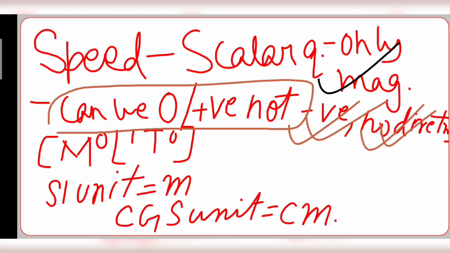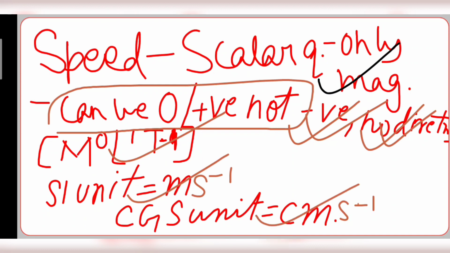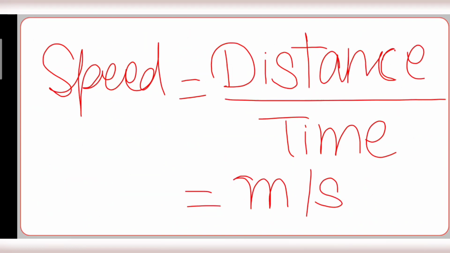The dimension of speed is m0 l1 t minus 1, and the SI unit is meter per second and the CGS unit is centimeter per second. Please be very careful with the SI and CGS units. Speed is the distance covered per time, meter per second.